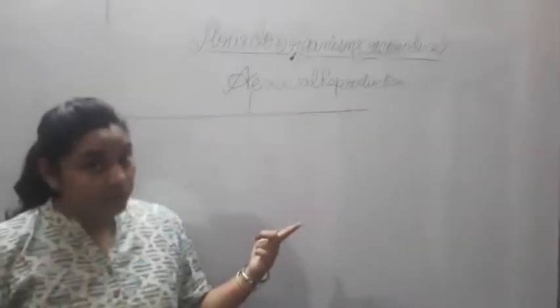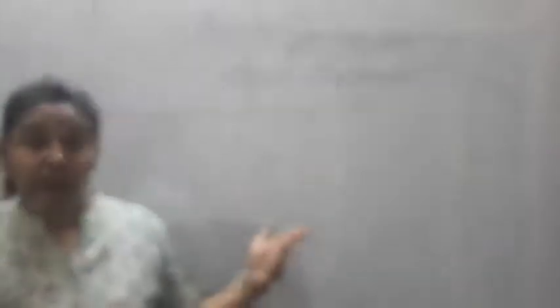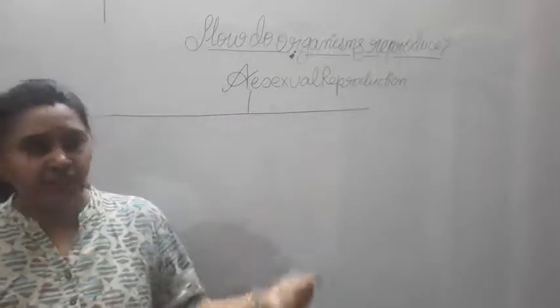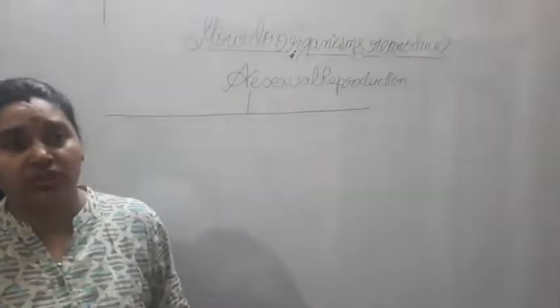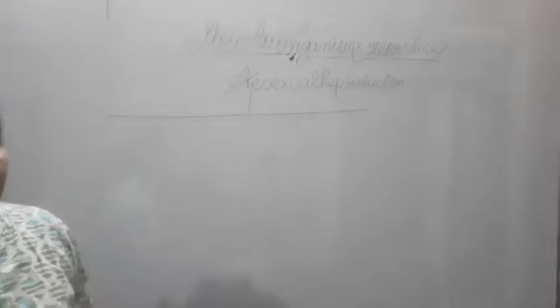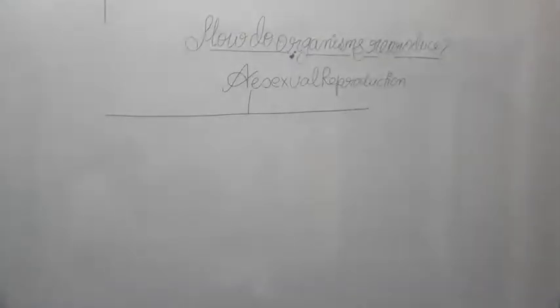There is no formation of gametes, no fertilization happens, and it is of different types like fragmentation, regeneration, spore formation, and the division of nuclei. So many things are here in this asexual mode of reproduction. Let us start with this asexual mode, in which only one parent is required.